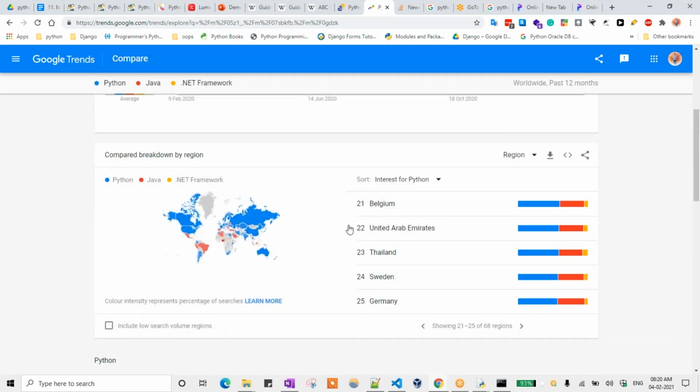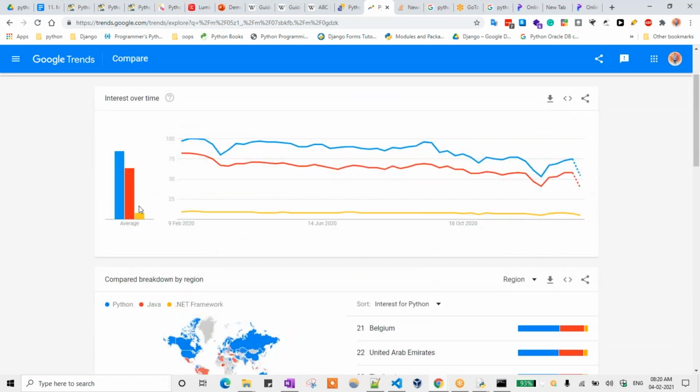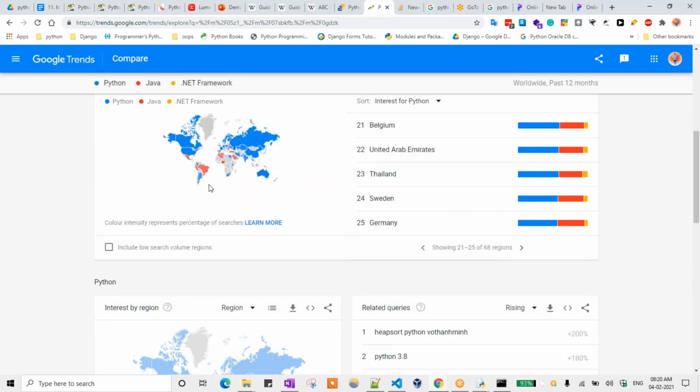So you can see the trending here, in which region they are using it mostly. China search, in China 100 members are searching that one. This is the blue color, right? If Java is there, this is the Java. Mostly in this region Java is being used. In this region, Saudi Arabia, mostly they are using it.